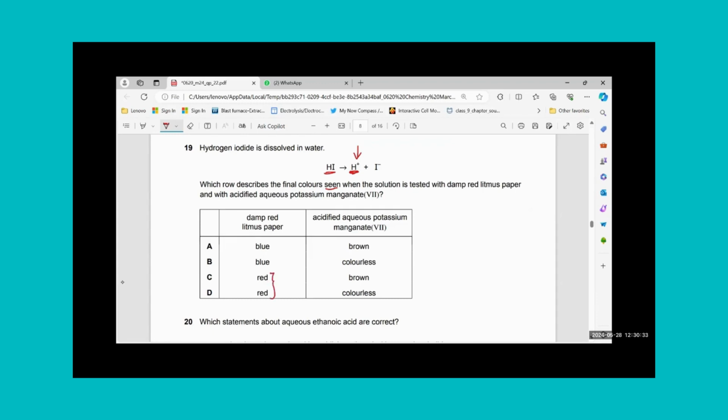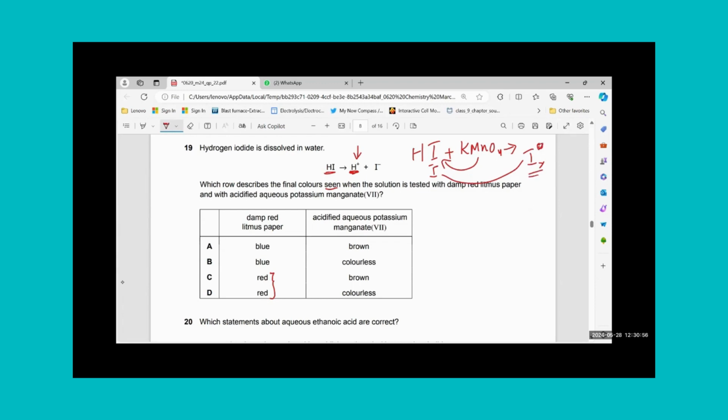And if I add acidified potassium manganate 7, which is an oxidizing agent, it will oxidize hydrogen iodide. So what will happen? It will oxidize HI, and I minus will turn into iodine, 0.